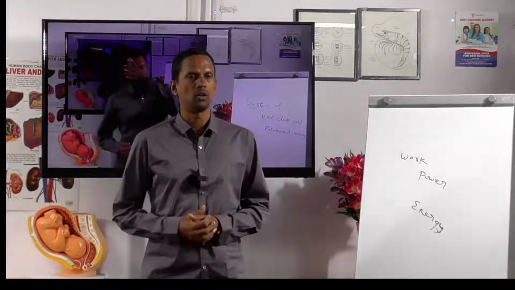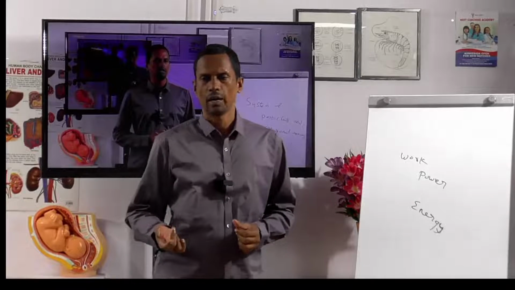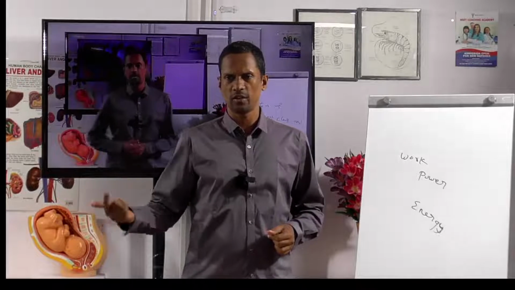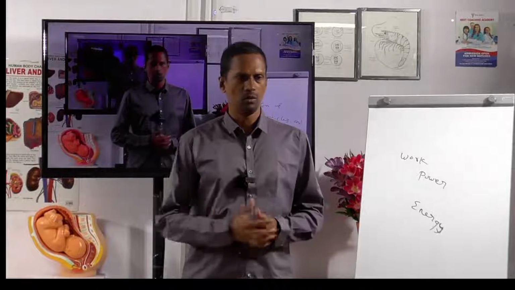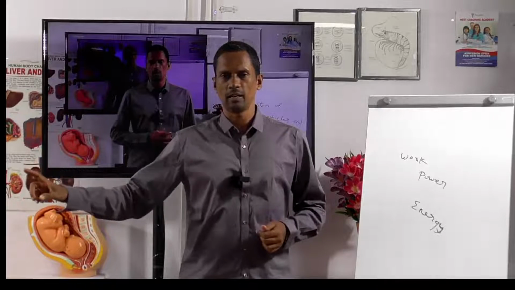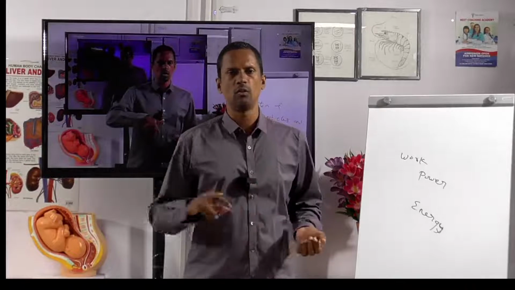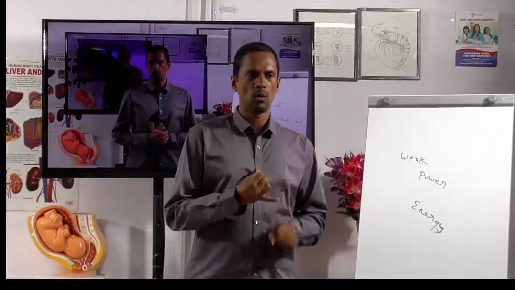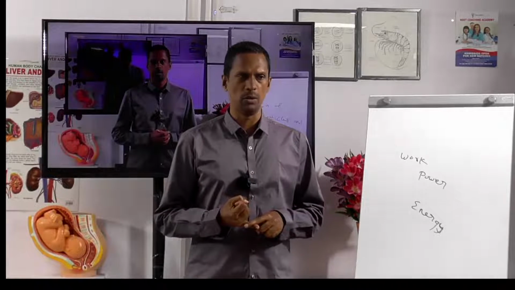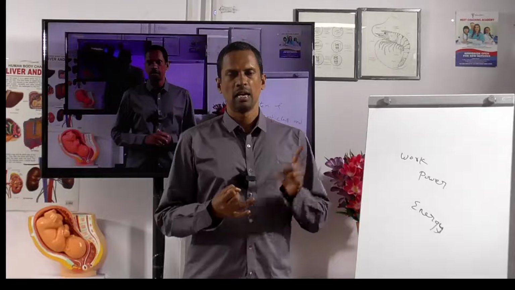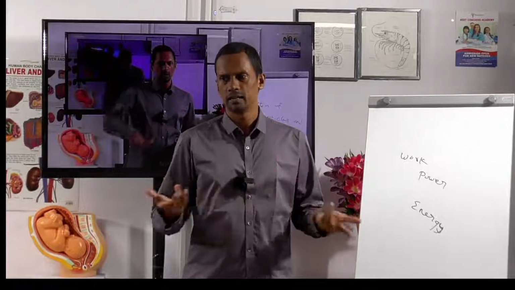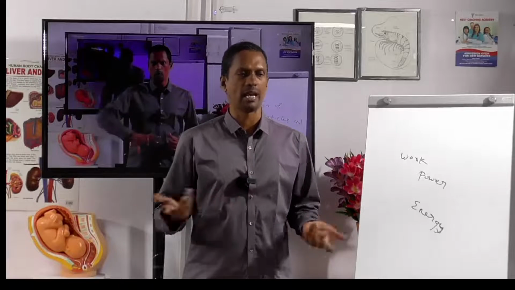So work done is equal to force into distance. Okay, I forgot. I had to ask some question. I will come to that part later. First, work done is equal to force into distance. Work done we denote as W. F is the force, and x is the distance. So W is equal to F into x.